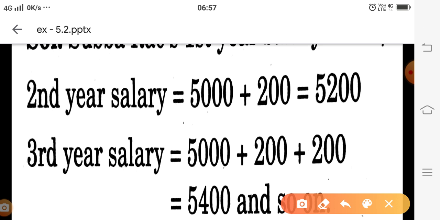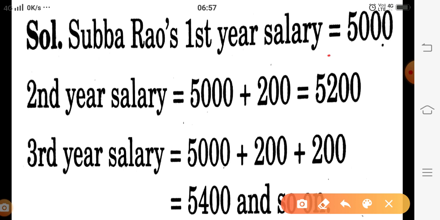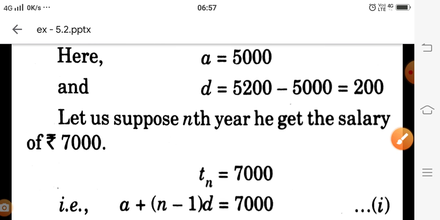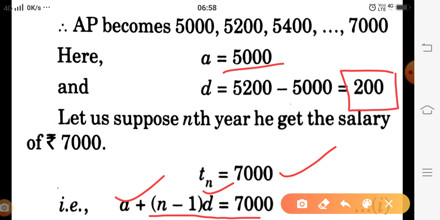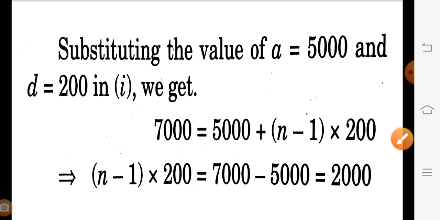Here we have the solution. The first salary is rupees 5,000. The second is A plus D. Adding the common difference to the previous term gives the next term. Now A is 5,000, D is rupees 200, and the nth term is 7,000. Putting the values of A and D in the formula, we can easily find n. Then put the values.